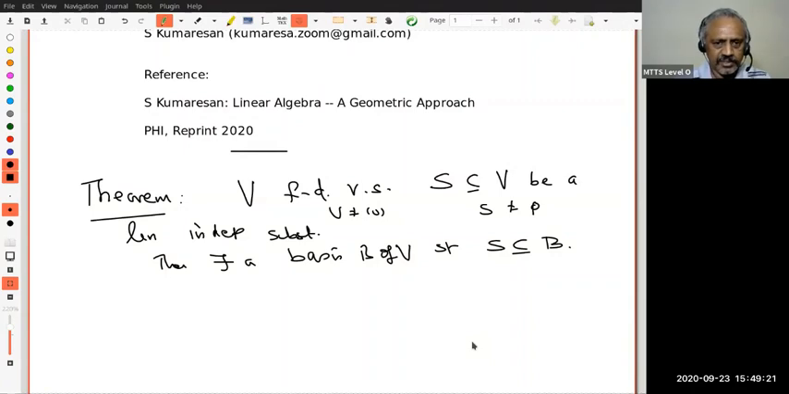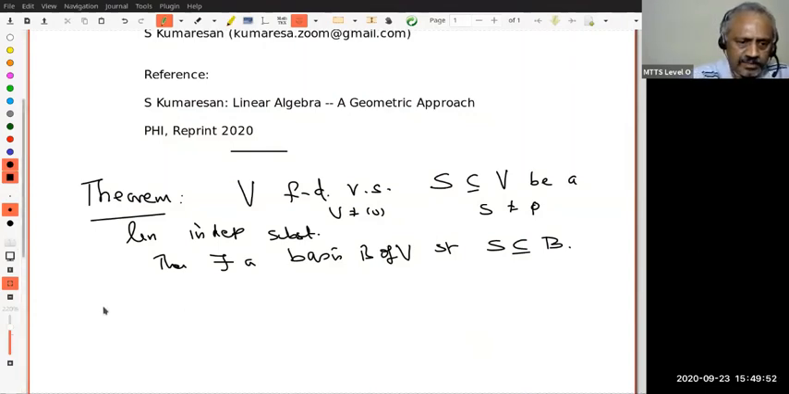Think intuitively. Suppose V is n-dimensional and S has v1, v2, ..., vk, where k is less than n, for example. And v1, v2, ..., vk are linearly independent. Now, what does this theorem say? I can extend it to a basis. That means I can find u1, u2, ..., ur, where r equals n minus k, so that {v1, v2, ..., vk} union {u1, u2, ..., ur} will be a basis. That is what we mean by this.